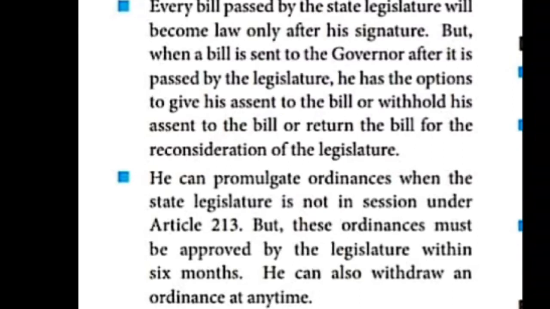But the governor has to sign, then only it will become a law. Every bill passed by the state legislature will become law only after his assent.